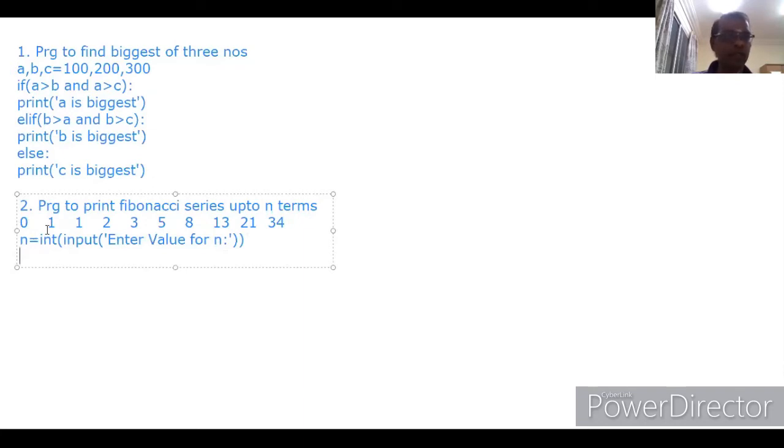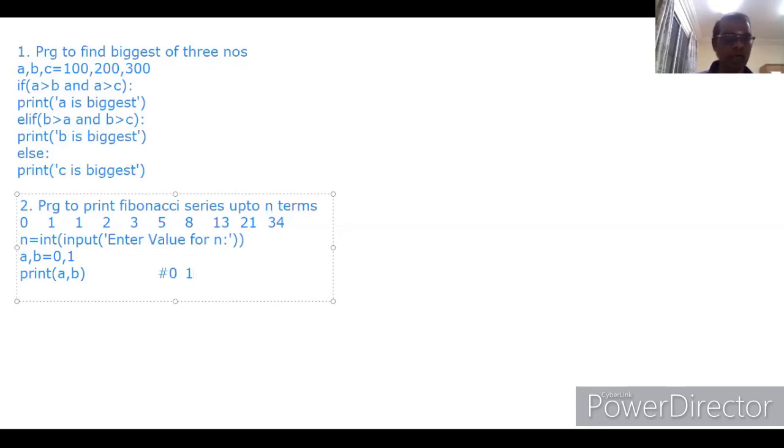So we need 0, 1, 1, 2, 3. That's all. 1, 2, 3, 4, 5. We need output like this: 0, 1, 1, 2, 3. Out of these 5 numbers, 0 and 1 are the first number as well as the second number. We can directly print them here. a, b equal to 0, 1. So both are directly assigned. We can print them: print a, b. That's all. So the output 0, 1 will be displayed.